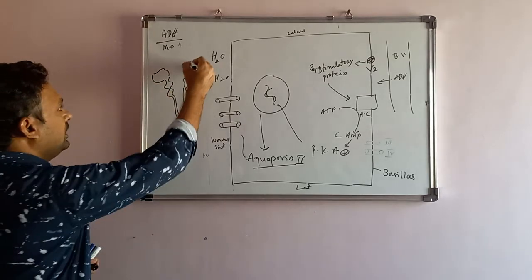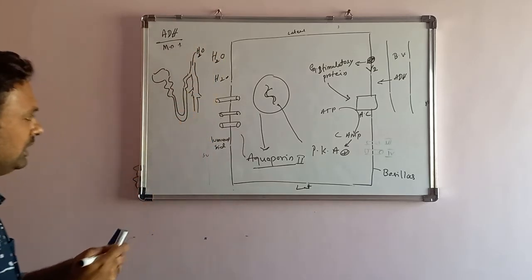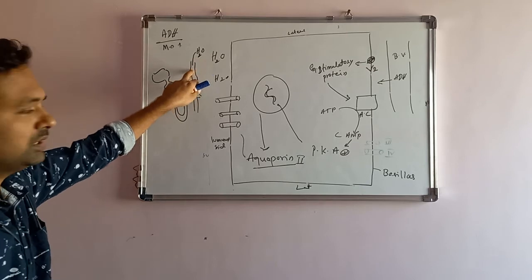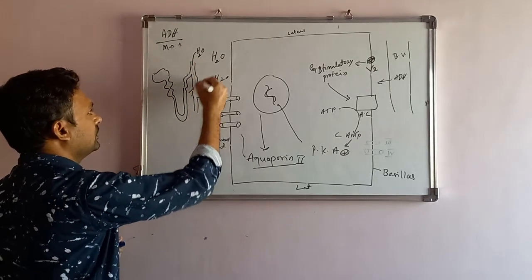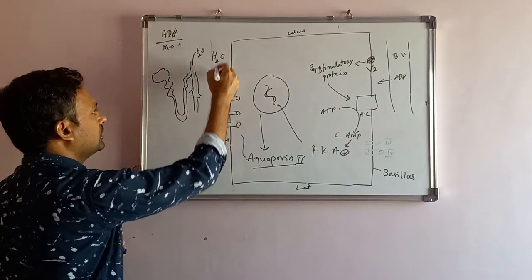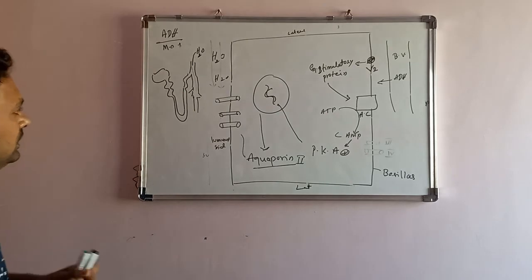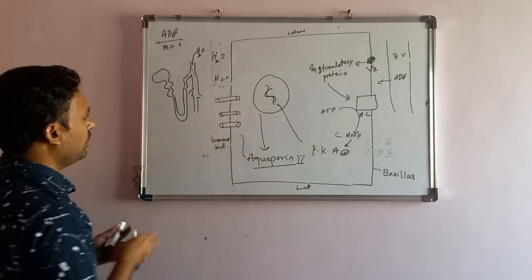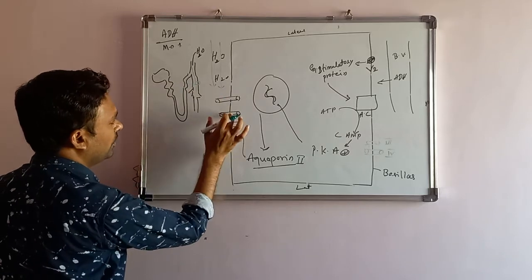In the collecting duct, consider urine is there. That urine has abundant water, flowing like this. On the principal cell now, there are aquaporins.